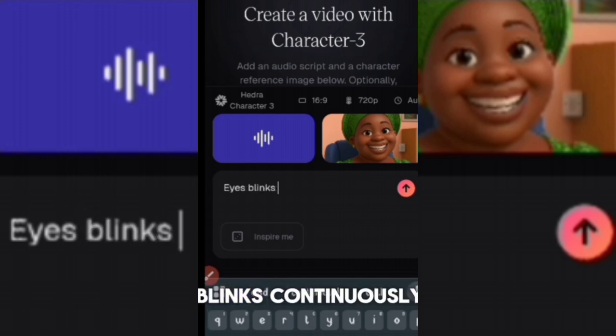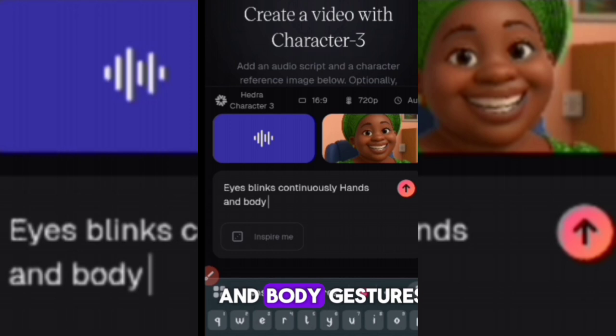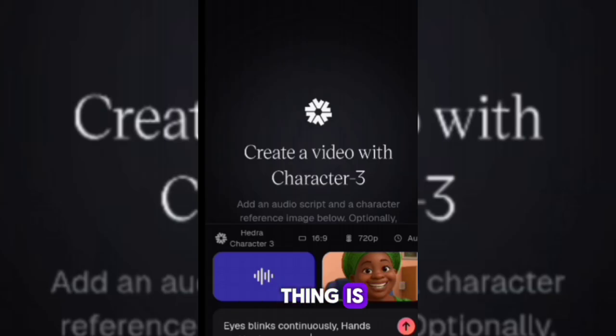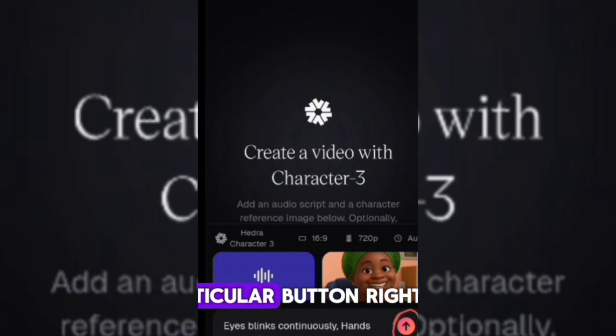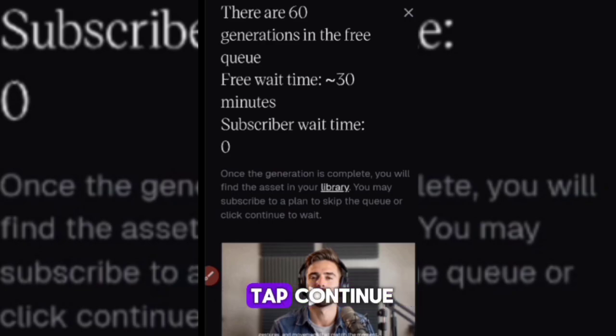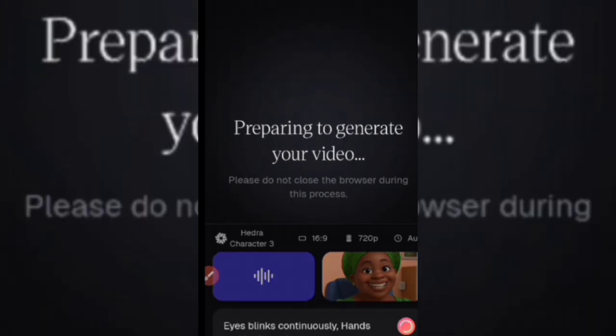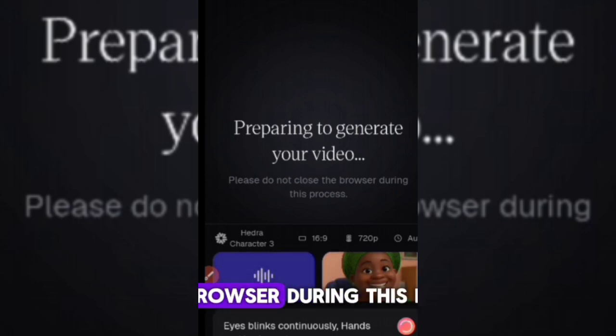eyes blinks continuously, hands and body gestures. So let me add a comma here, and let me add a full stop here, and that's going to be all. So the last thing is you tap on this particular button right there to generate it. When it shows you this, just go ahead and tap continue, and then you can see it is saying preparing to generate your video. Okay, so let's wait for the magic. It said, please do not close the browser during this process.